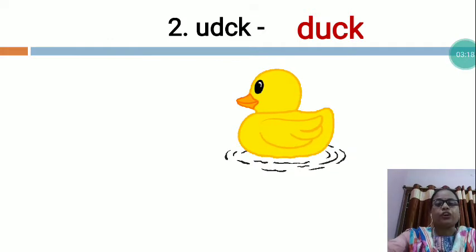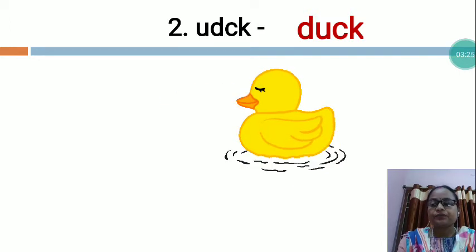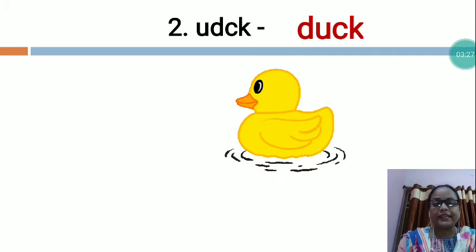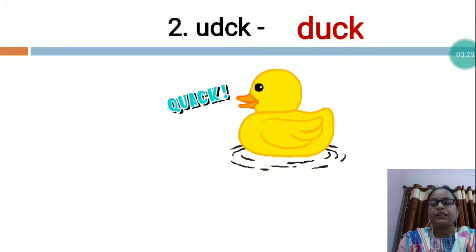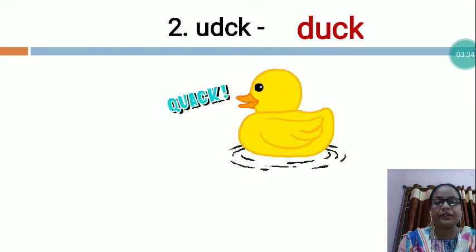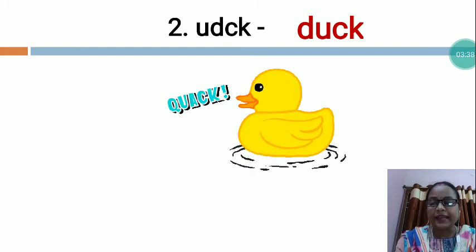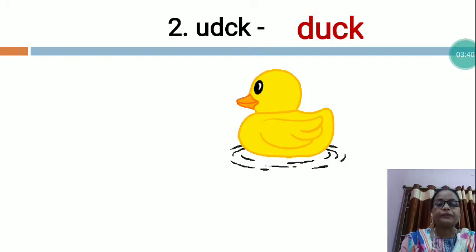A duck is a common bird that lives on or near water. Ducks have short legs, special webbed feet for swimming and a wide beak. It is a very common bird that has a large flat beak.